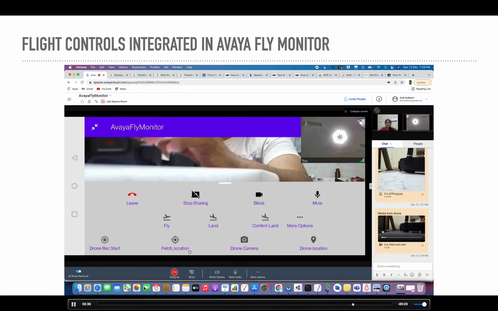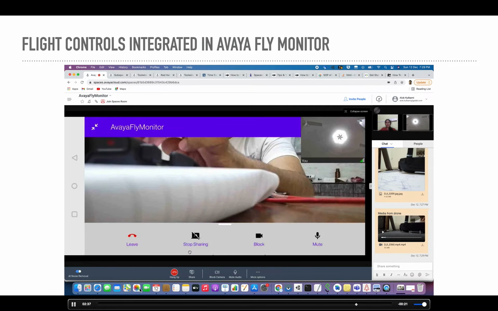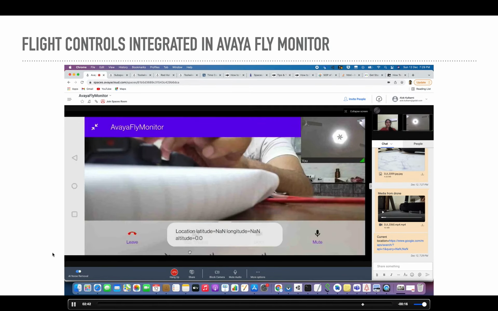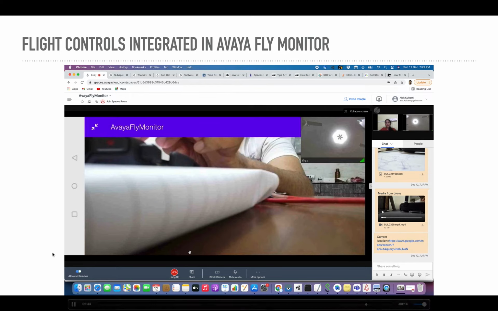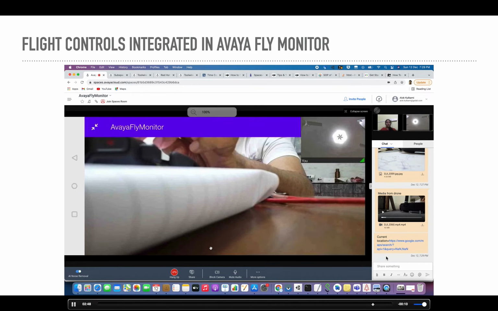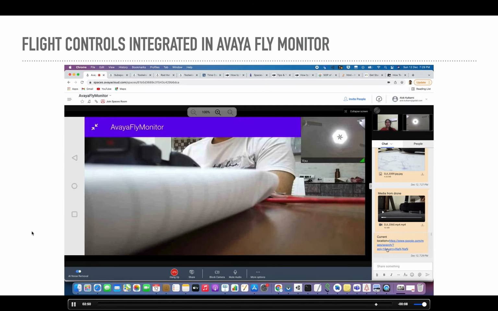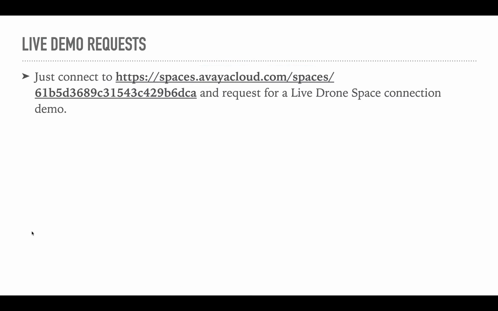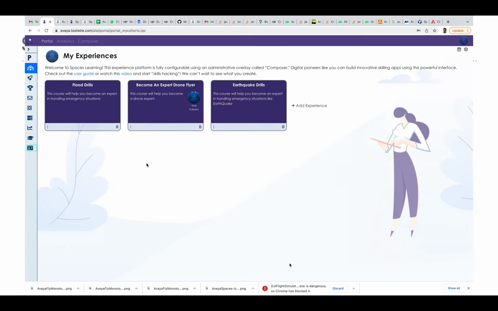Then I can fetch the geolocation of the drone right now. Because I'm at home, it will not return the latitude longitude correctly. But when I'm outside, it will return the right latitude longitude, and it will get shared in the chat. Anyone can view the location. So if you want to see a live demo, just join this space and request for a live demo.